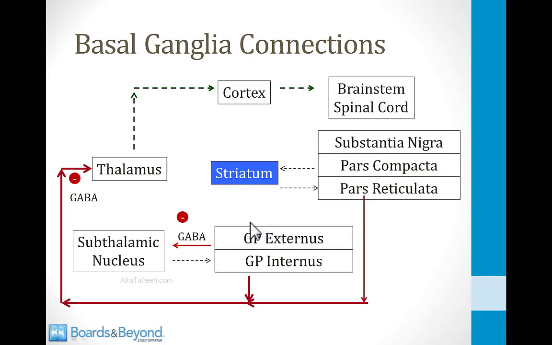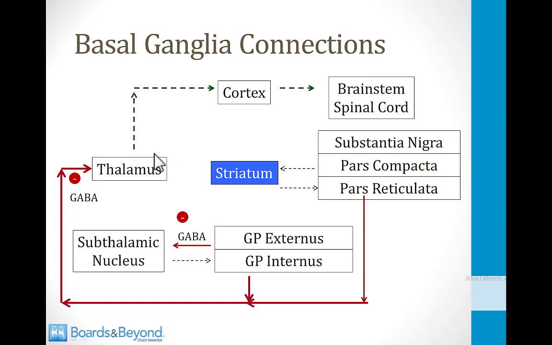Down here at the bottom we have the globus pallidus, and there are also 2 separate components of that structure that are important for the basal ganglia. The first is the globus pallidus externus, and the second is the globus pallidus internus. Over here we have the subthalamic nucleus, which also plays a role, and then finally up here we have the thalamus. It's essential that you understand that the thalamus wants to stimulate the cortex. It wants to tell the cortex to send signals to the brainstem and spinal cord to create motor activity.